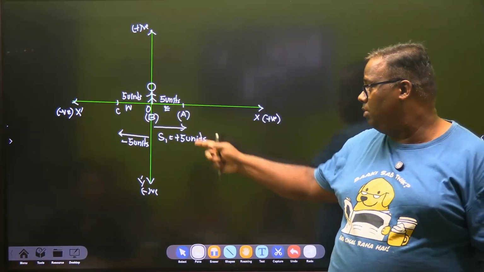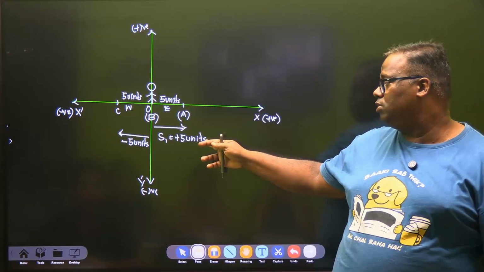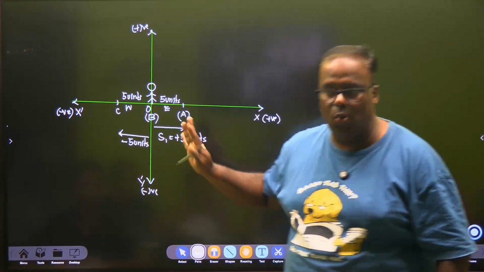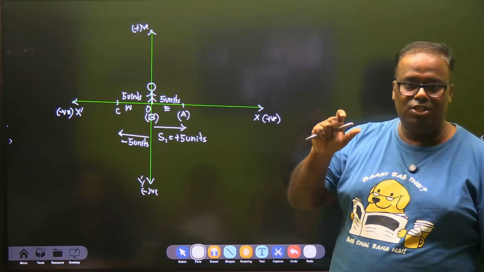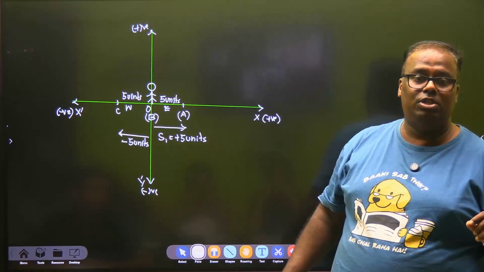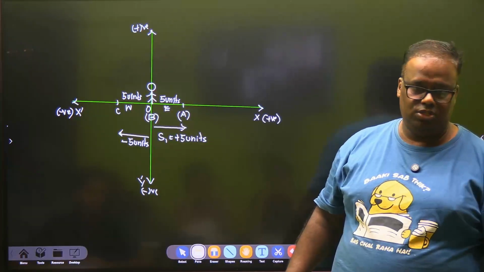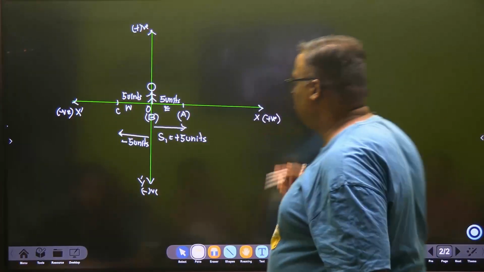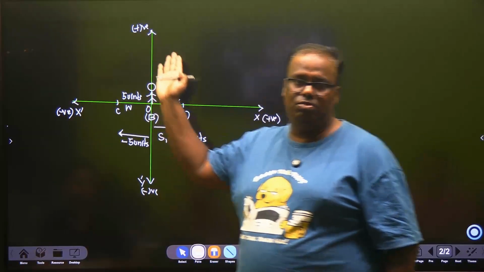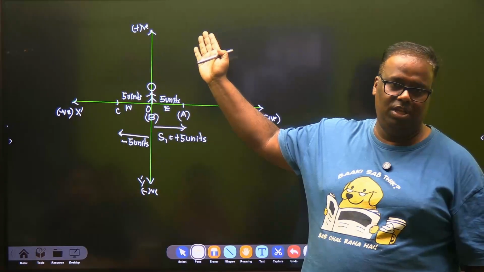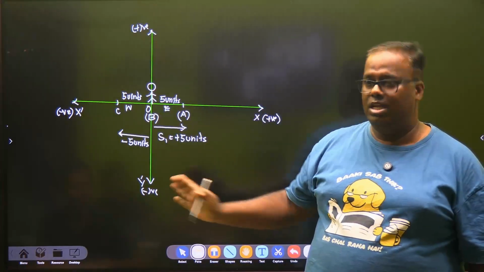You cannot say here he has walked more, here he has walked less. No, positive and negative does not tell you about the magnitude. Positive and negative tells you about the direction in which he has gone. Now, based on this discussion, we can also assume that if he goes on this side, we will take this side as positive displacement, and we will take the other side as negative displacement.